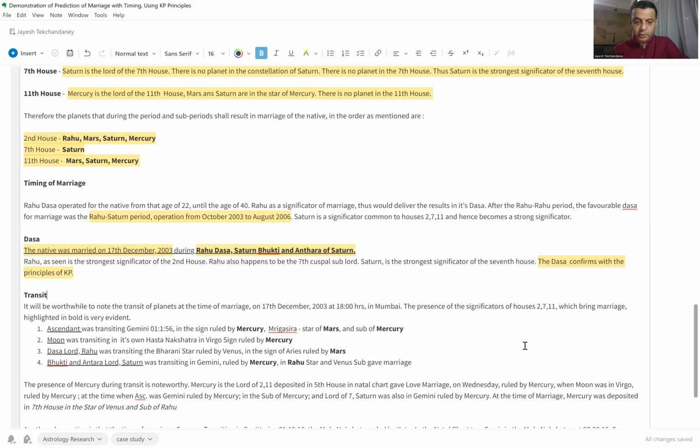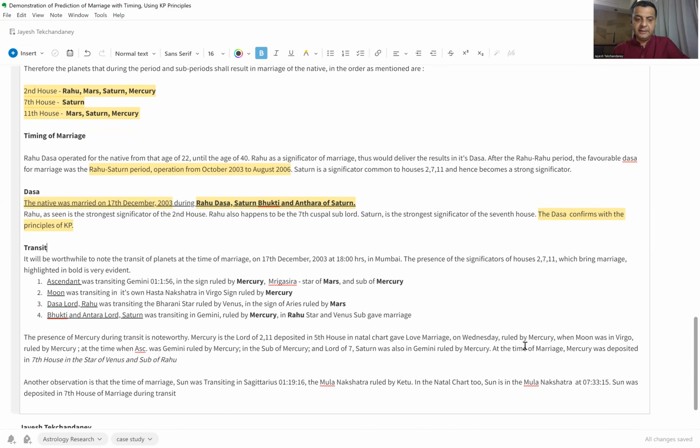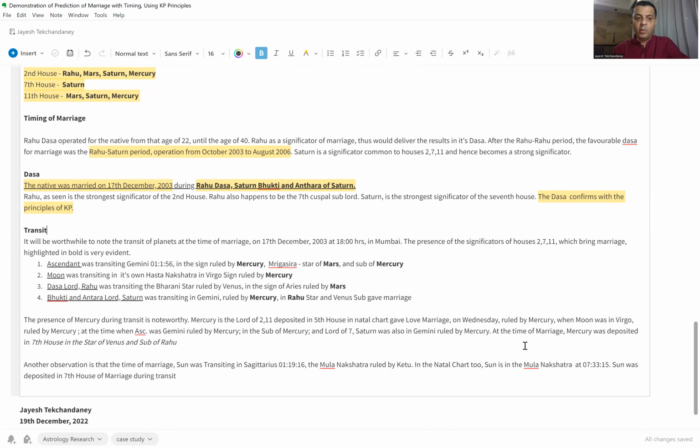It would be also useful to understand that events will happen when planets transit specific points in the chart. These are some critical points in the chart. So let us look at the date of the marriage here, which is 17th December 2003, and try to relate the positions of the transiting planets on this date.